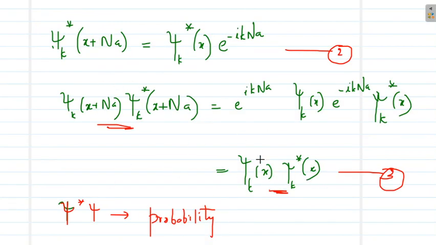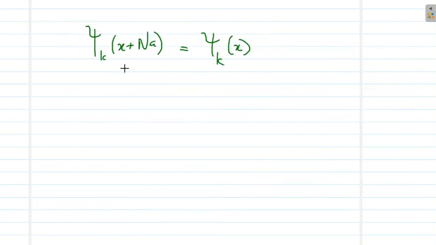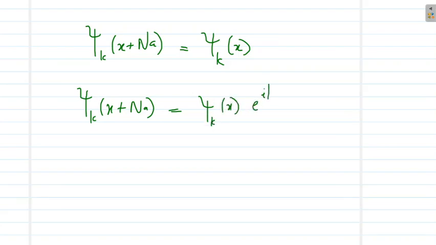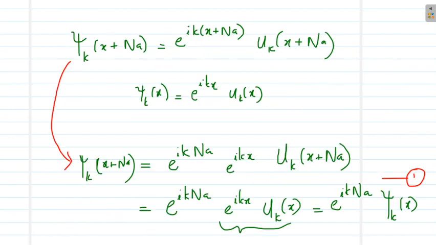Since the probabilities are same, I can equate the wave functions at x and x plus na. We have already obtained one other equation relating these two terms: psi k of x plus na is psi k of x into e raised to ikna. Here in equation number 1, we have stated that relation.